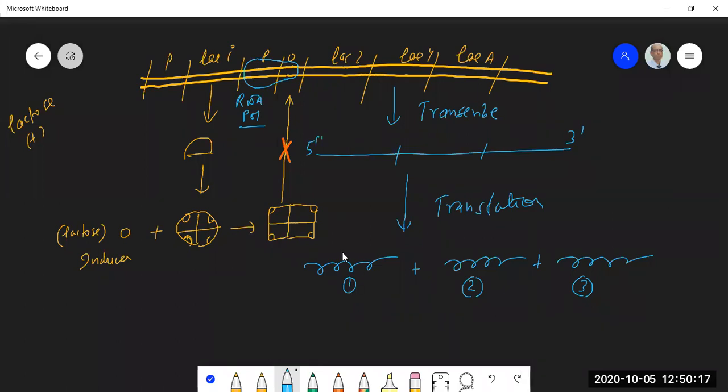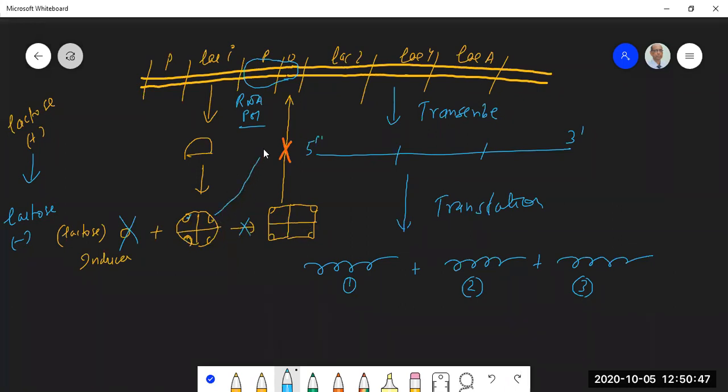Okay, and as soon as, let's say, the situation goes from lactose present to lactose absent, so you have added a spoonful of lactose and that has disappeared in, let's say, about 10 minutes. So what will happen next? As soon as lactose disappears, the inducer will not be there. So it will not be able to bind to the repressor protein. So you will not have this conformational change.